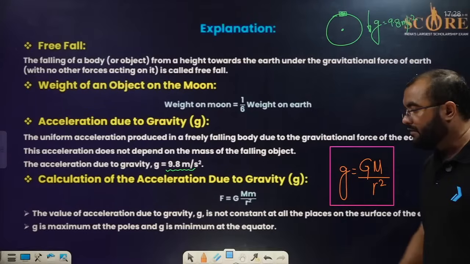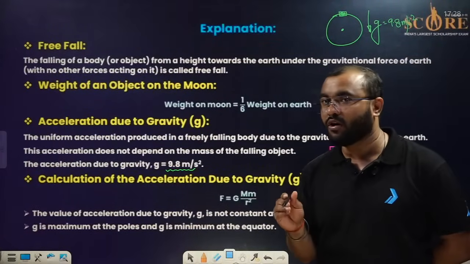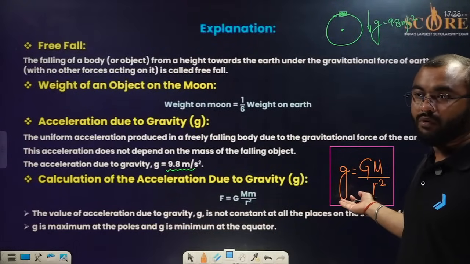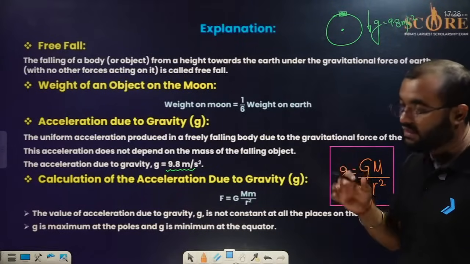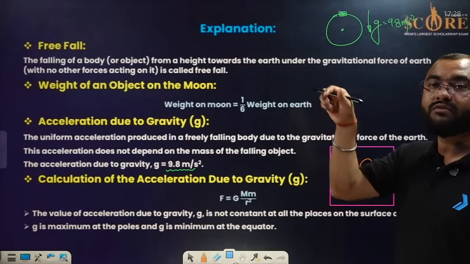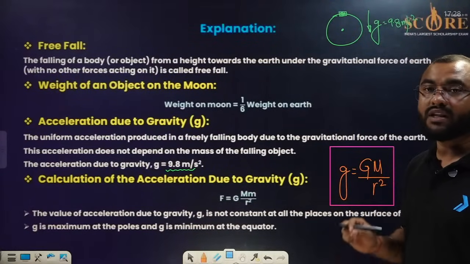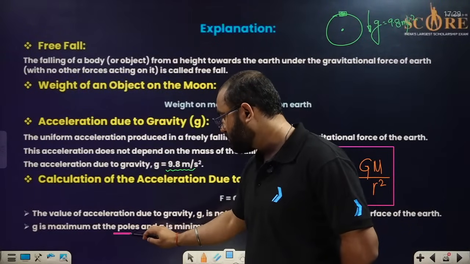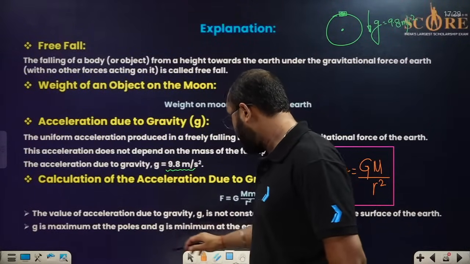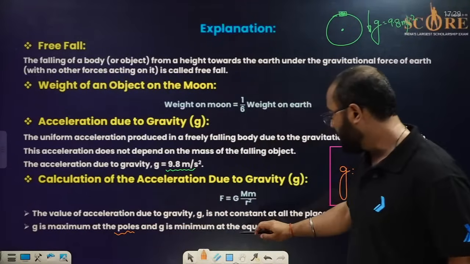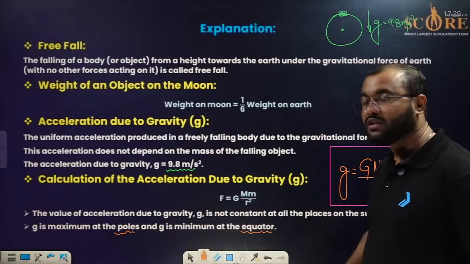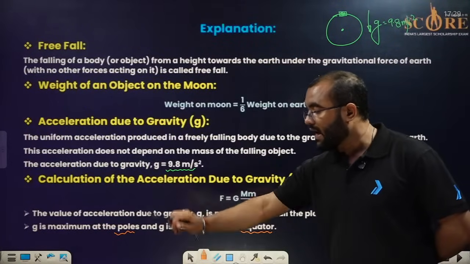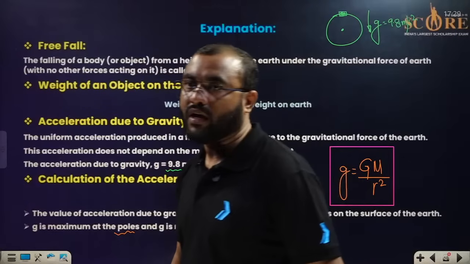Please do remember, we know that g is not exactly 9.8 everywhere on the Earth. But still, we want to know the point where the value of g is maximum. The maximum value of g will be at the poles, North Pole and South Pole, and the minimum value will be at the equator. Why? Because the distance between the center of the Earth and the equator is more than the distance between the center of the Earth and the pole. Please do remember this.